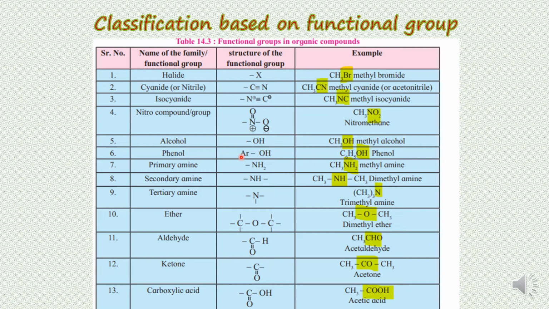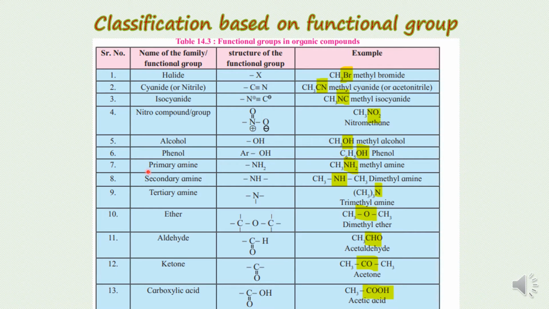If the compound is a straight chain compound like CH3OH, it remains alcohol. But when a benzene ring comes into the picture, C6H6 is the formula of benzene. One hydrogen atom comes out, and instead of the hydrogen atom, the OH group is bonded with that carbon. So the same OH group will be called phenol.